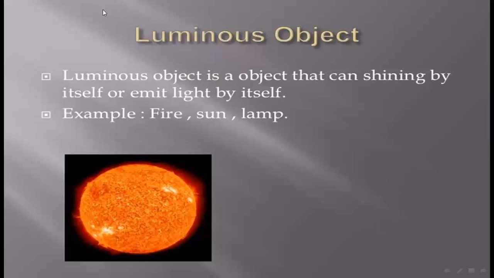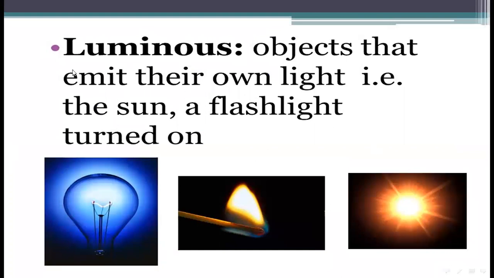Again, here you see luminous objects. A luminous object is an object that shines by itself or emits light by itself. Examples are fire, sun, lamp. Again, here you see luminous objects that emit their own light. Examples are the sun and a flashlight turned on.